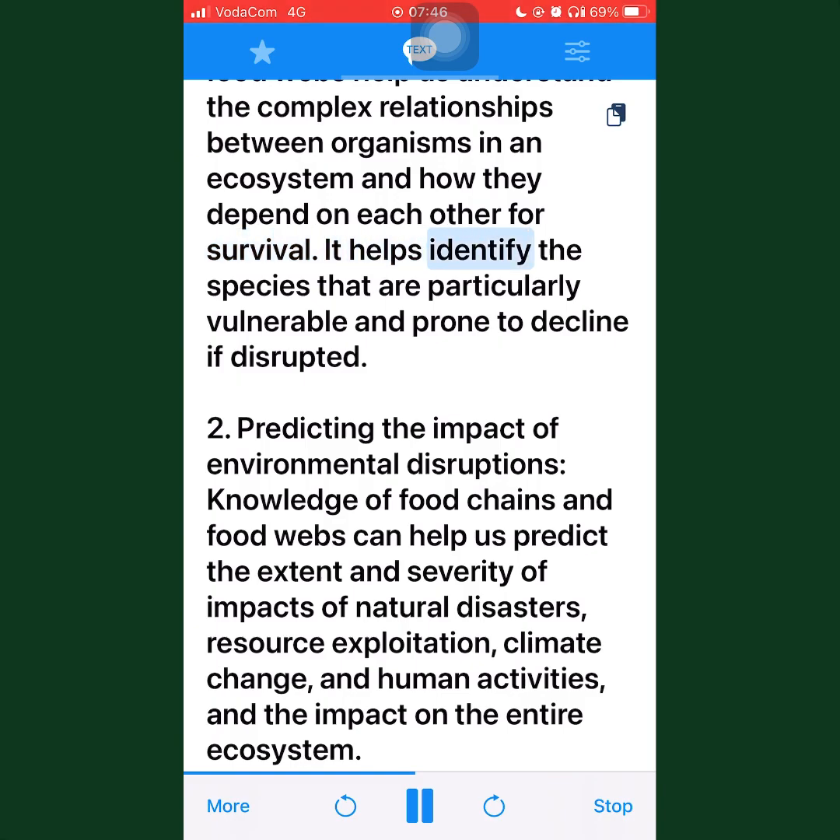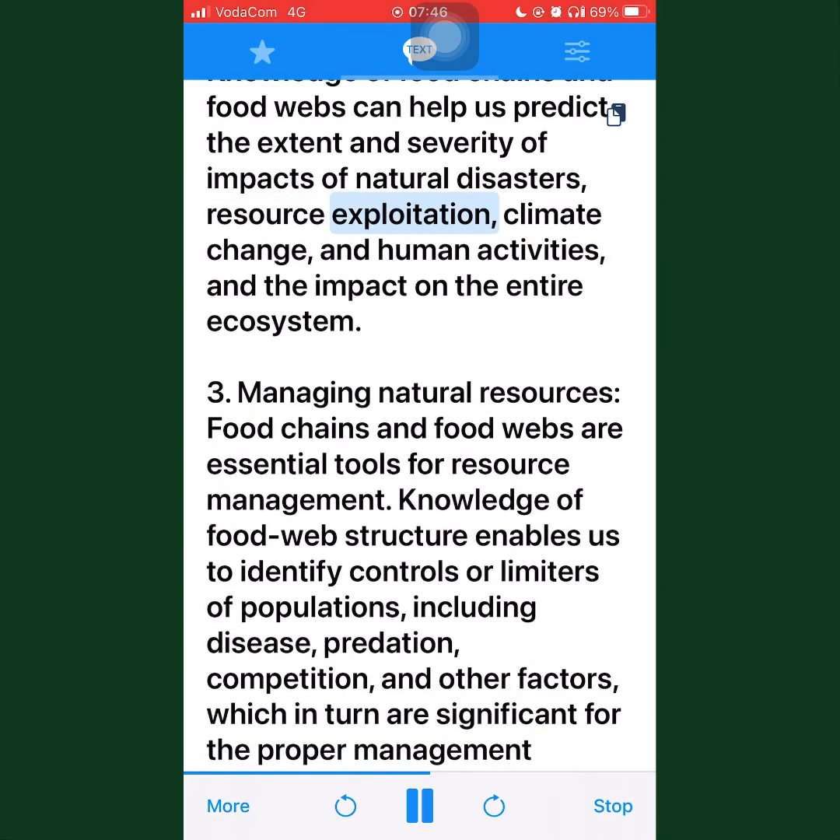It helps identify the species that are particularly vulnerable and prone to decline if disrupted. 2. Predicting the impact of environmental disruptions. Knowledge of food chains and food webs can help us predict the extent and severity of impacts of natural disasters, resource exploitation, climate change, and human activities, and the impact on the entire ecosystem.